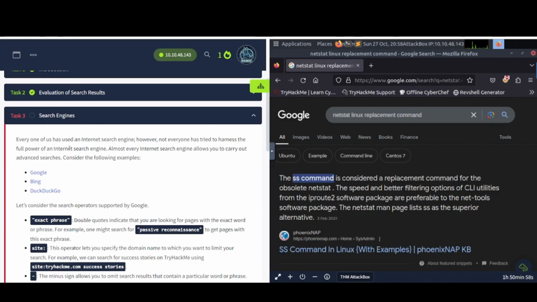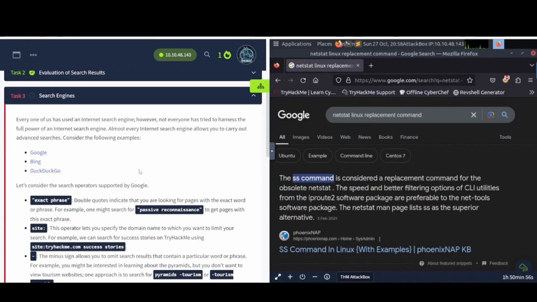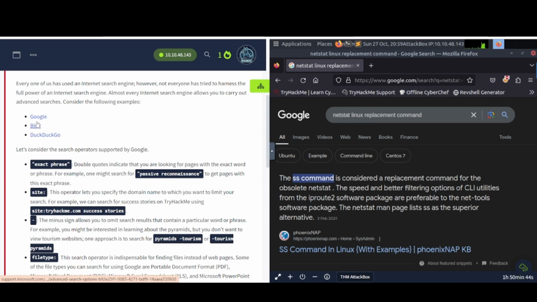Every one of us has used an internet search engine. However, not everyone has tried to harness the full power of a search engine. Almost every internet search engine allows you to carry out advanced searches. Consider the following examples, Google and DuckDuckGo. So click on these if you want to learn more about these different search engines. I mainly just use Google, right?